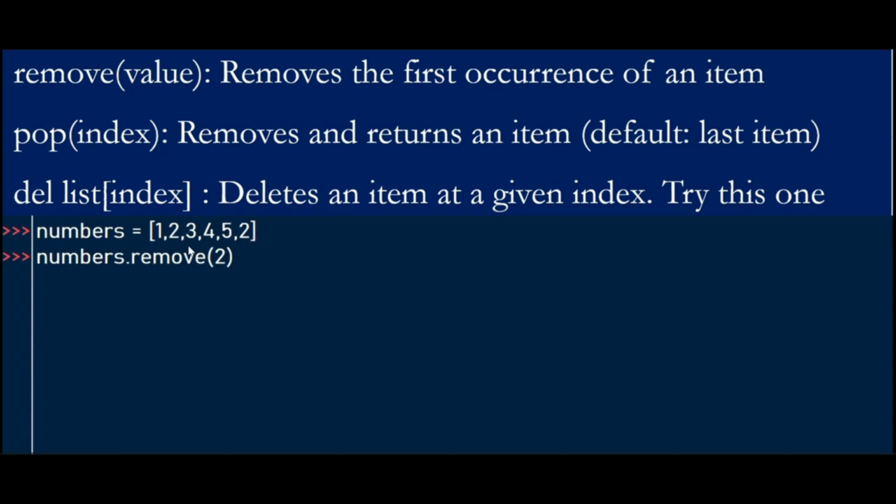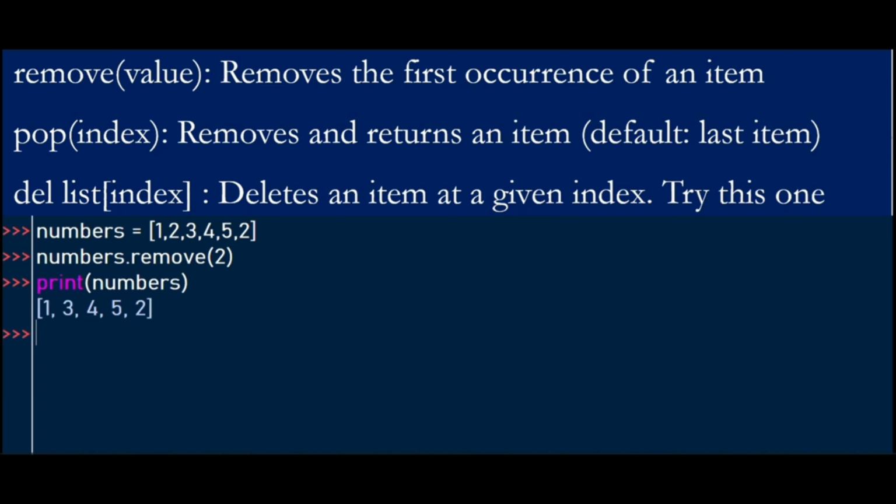So we have these numbers 1, 2, 3, 4, 5. So when we want to remove the 2, when we print, as you can see, we have a 2 here, at index number 1, and at index number 5. Let's count 0, 1, 2, 3, 4, 5, and index number 5 will also have a 2. The remove method will remove the first occurrence of an item, meaning this first 2 is the one that is being removed here.